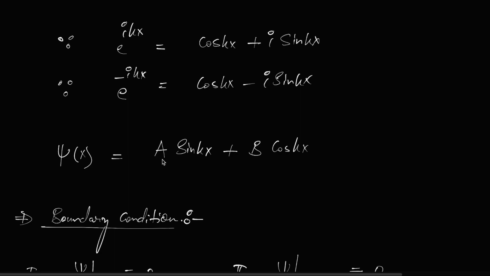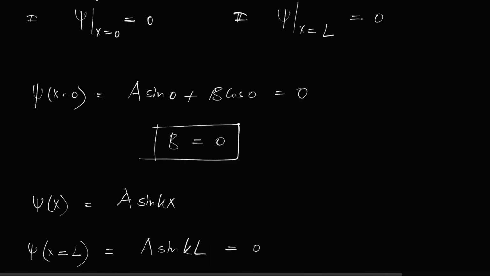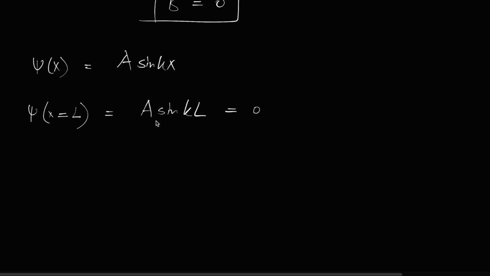So if a is also 0 and b is also 0, then it would say that the probability of finding the particle inside the box is 0, but that is not possible, because the particle is there. We have put the particle inside the box, we don't know where it is, but it is there, and how can it escape when the infinite repulsive forces are working? So a cannot be 0. So what is 0?